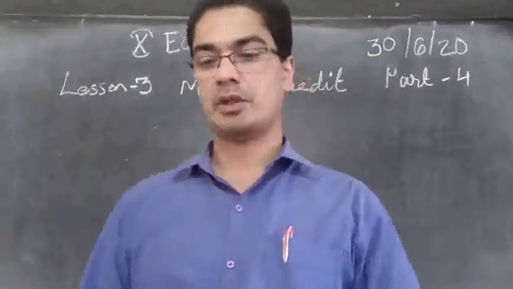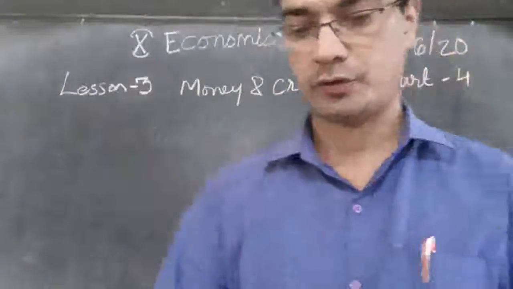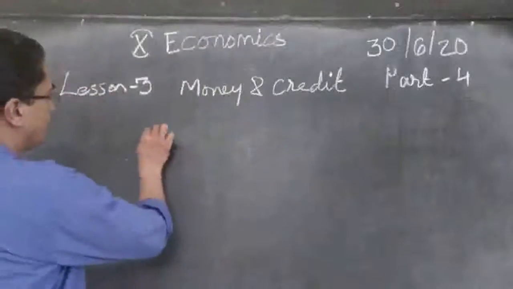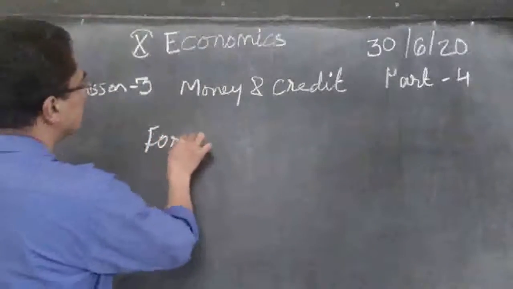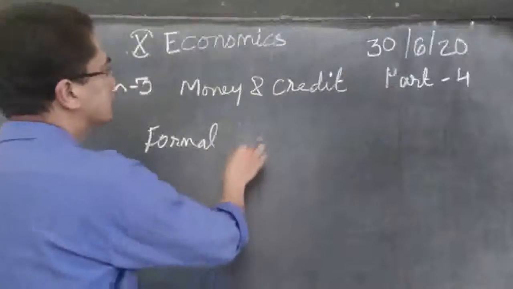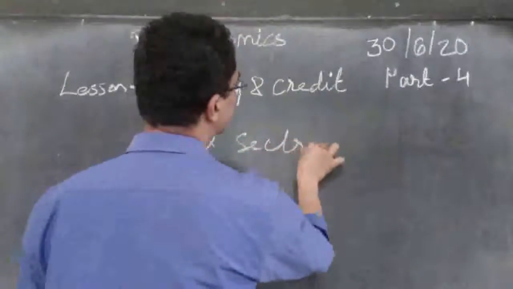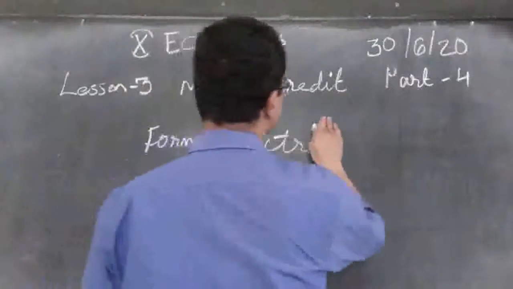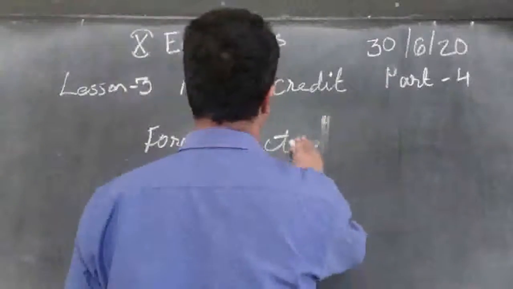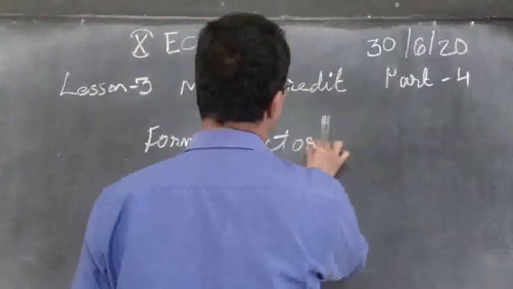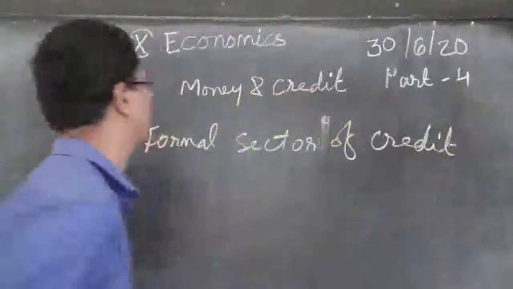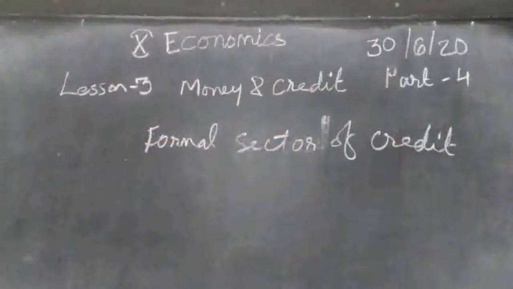So today we shall see about the formal sector of credit in India.